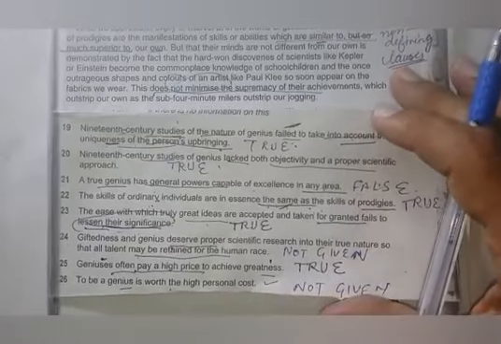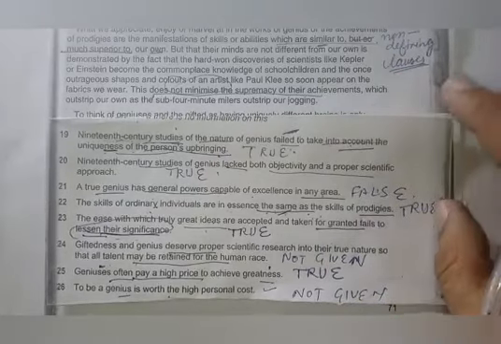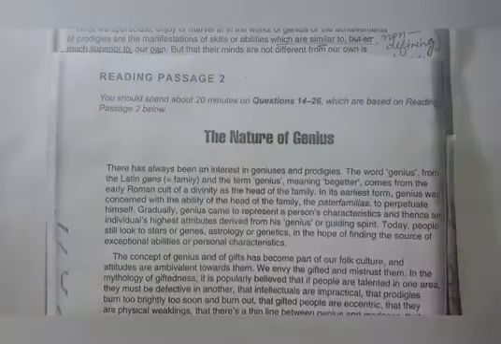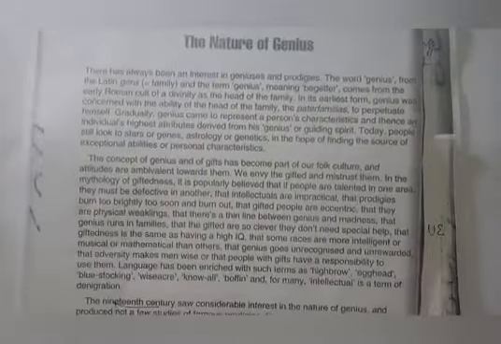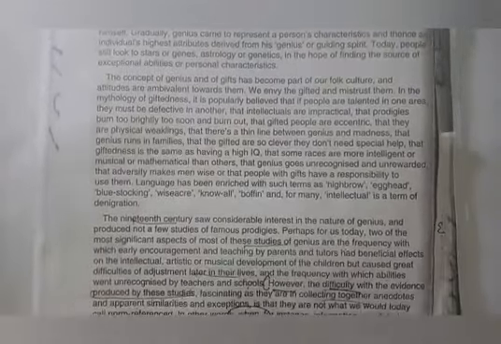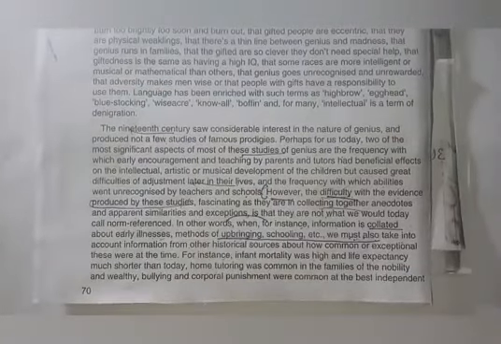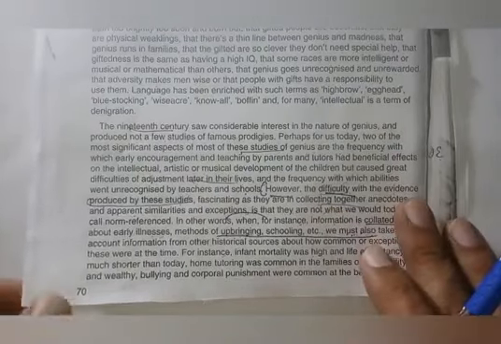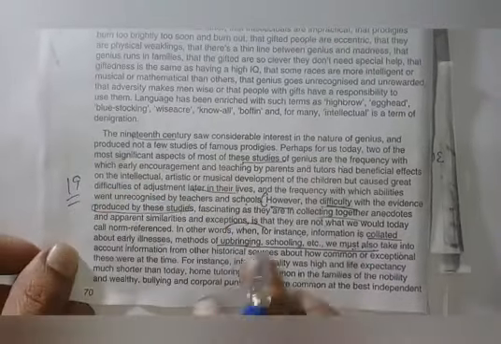And this is the page from which the questions are taken, 19 to 26. Frankly, 19, 20th, they are very nice statements, right? And this is the page here that is based on reading passage 2. And we have started from para 3, from third para, right? And we have got the 19th from here, right?